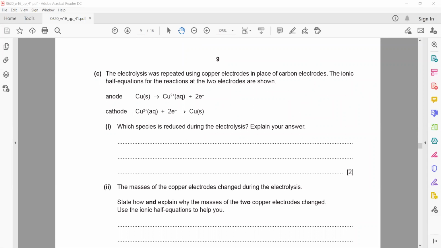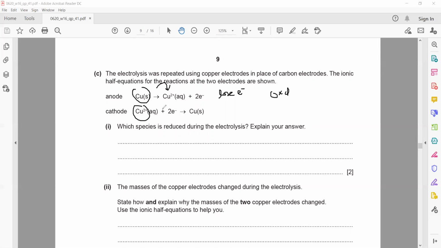What is the meaning of reduction or reduce? Reduction is a gain of electrons. When something gains electrons, we call that reduction. So you have to check the equation. Here, what is happening? The copper atom is converting into a copper ion by losing electrons. So this is not reduction. This one is oxidation, because it's a loss of electrons.